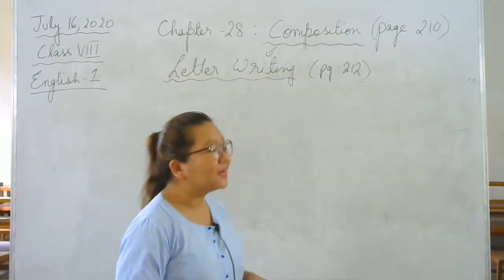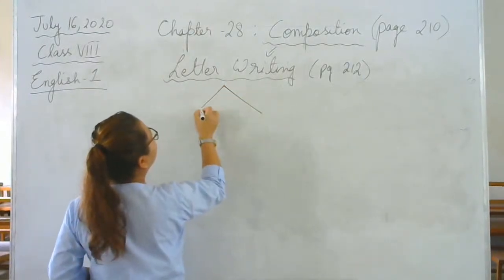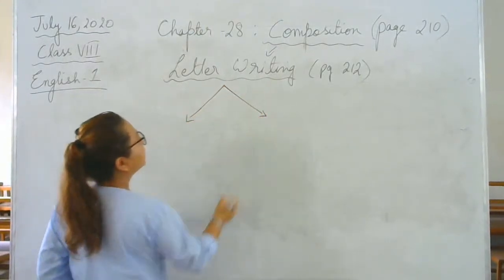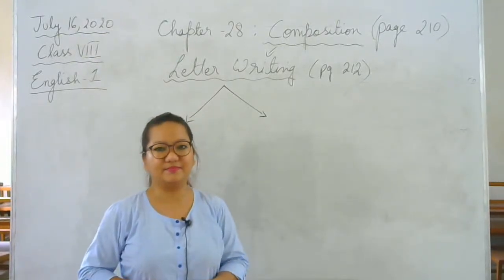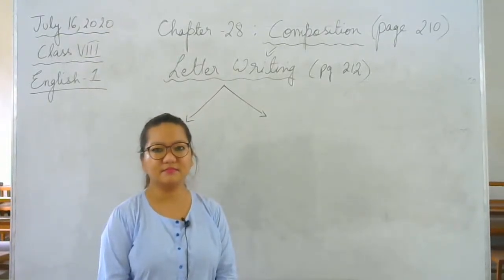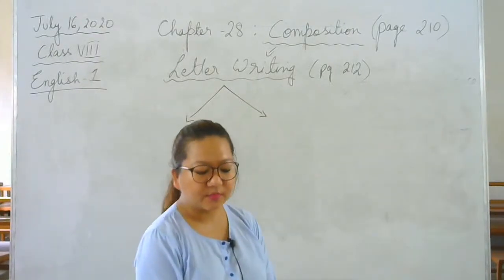Now, when it comes to letter writing, we have two types. Can you tell me? What are they? It's right there below your nose in your book. What are they?